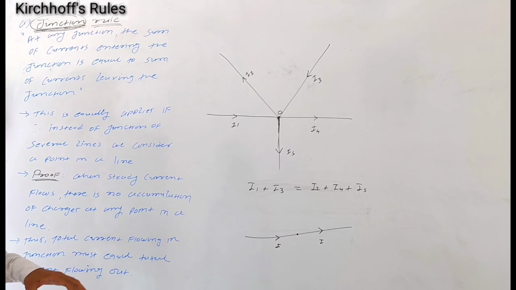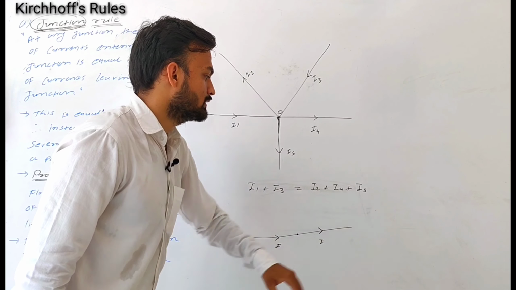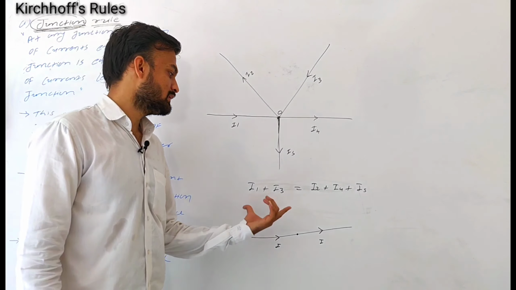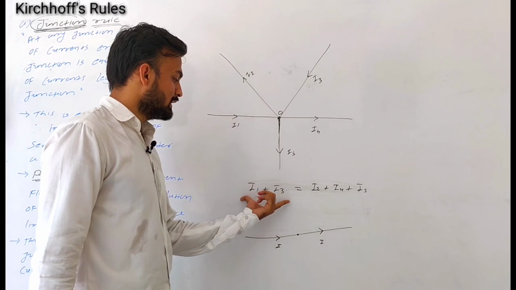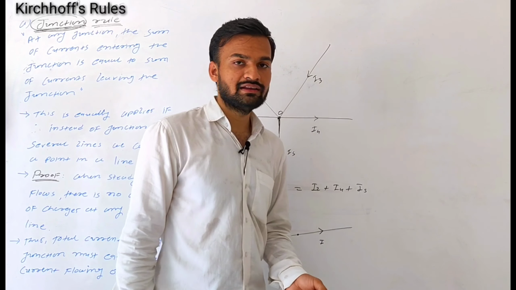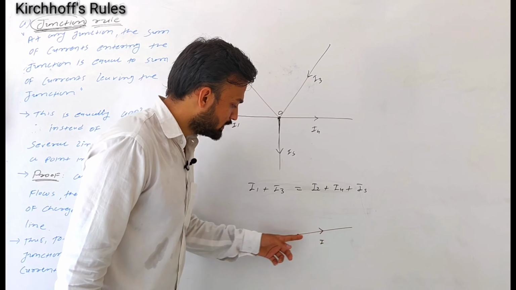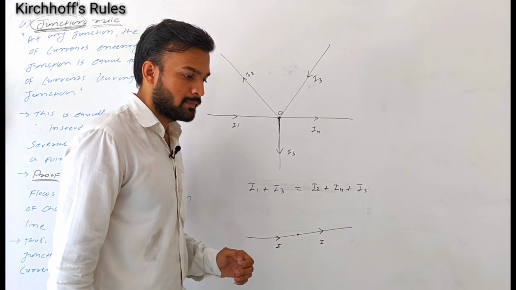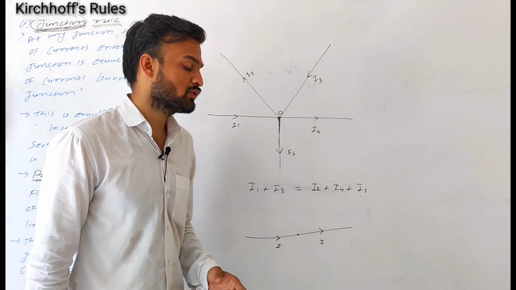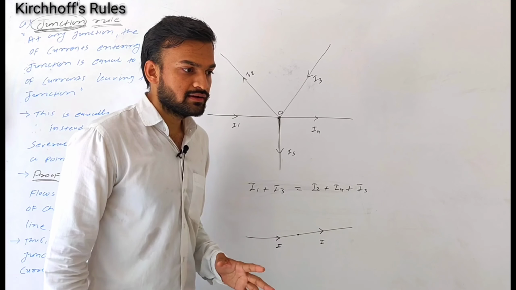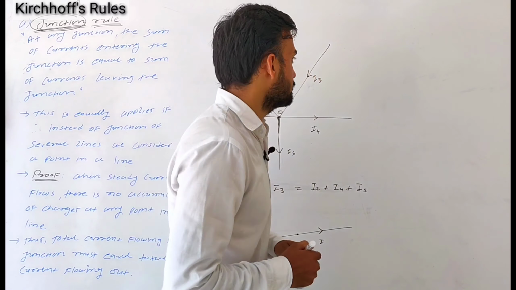Now how can we say that current entering is equal to current leaving? How can we say that as much current enters here, the same amount will leave? The sum of currents entering is equal to the sum of currents leaving because we know that at any point in a conductor charge is never accumulated, or you can say charge is never stored at any point in the conductor.